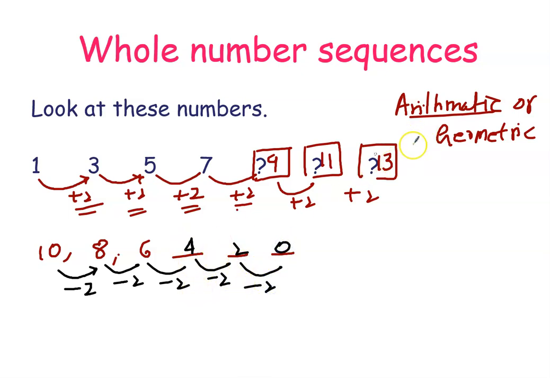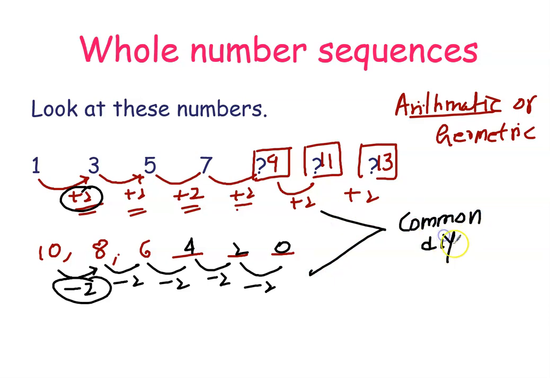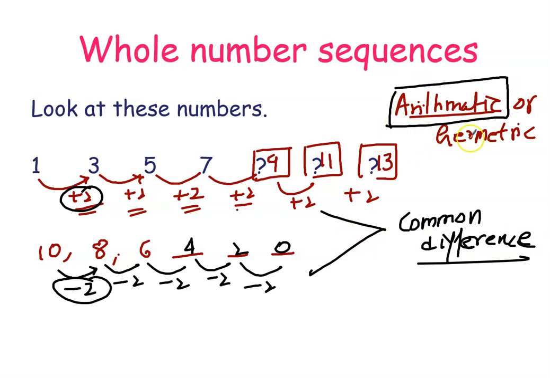Okay, so see, here we are adding 2. Here we are taking away 2. When these differences are the same, this is called the common difference. When these differences are the same, then we say the series is arithmetic here. Geometric we'll see later on. So that is an arithmetic series.